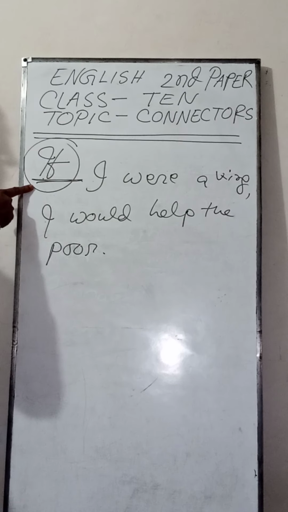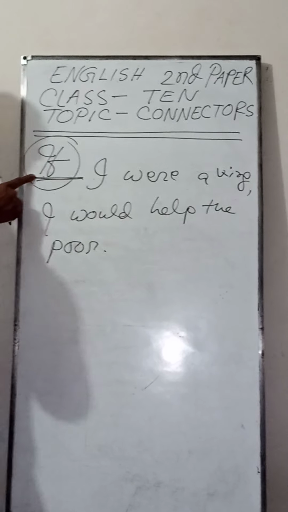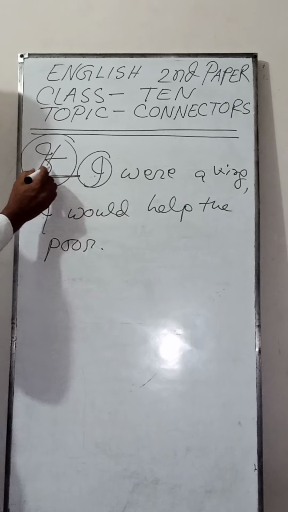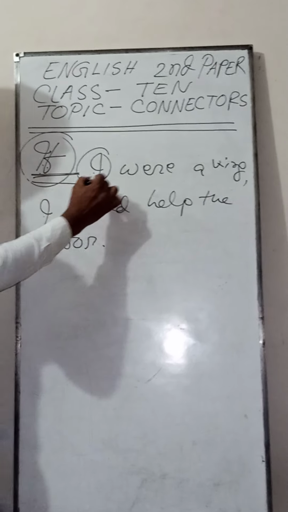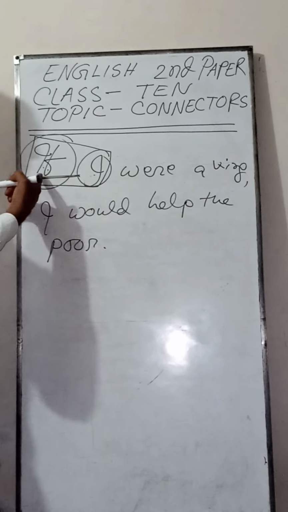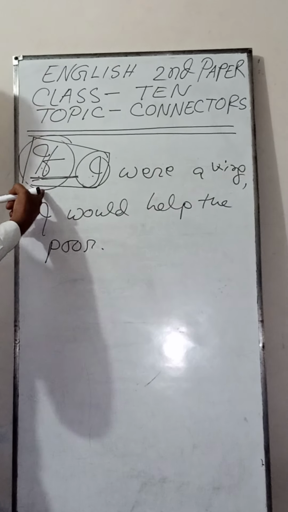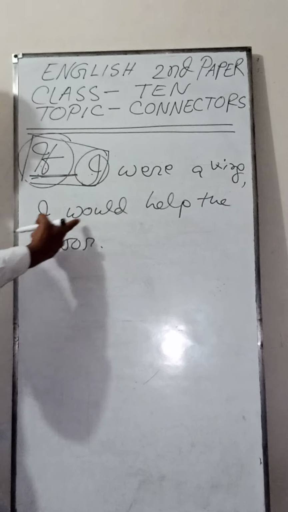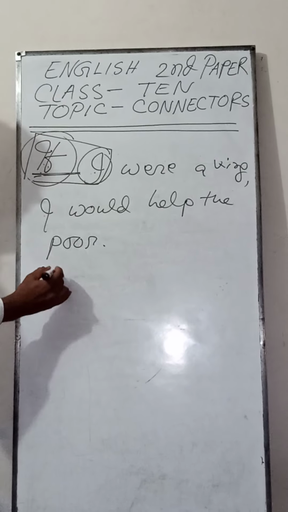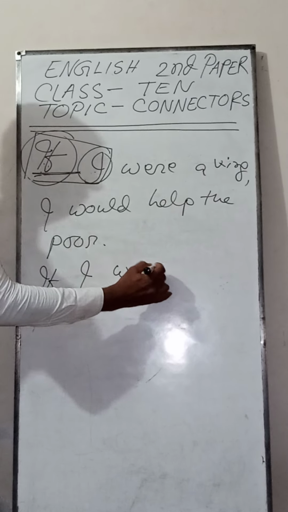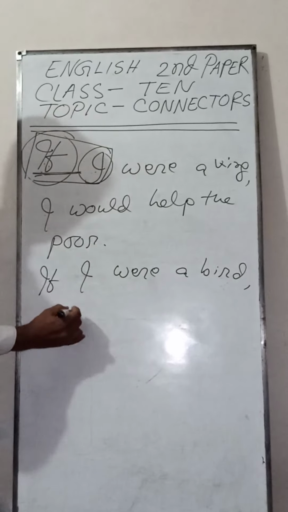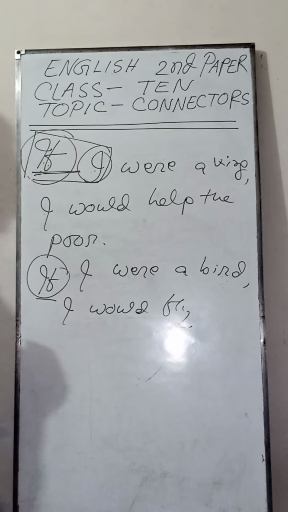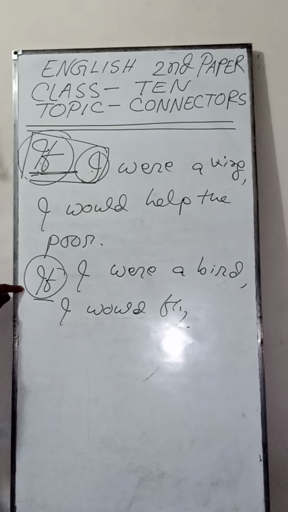If is a connector, this connector already has taken place before the subject. This connector is added with this subject I. Okay, these connectors help to make the complete meaning of this sentence. If I were a king, I would help the poor. Like this, if I were a bird, I would fly. Here, if is a connector. If is used as a connector.